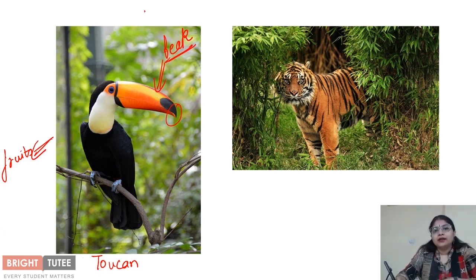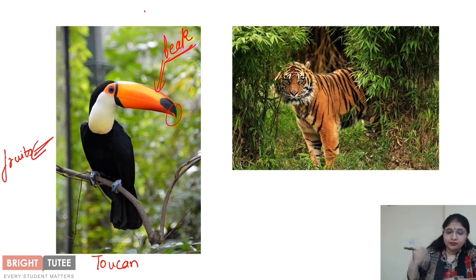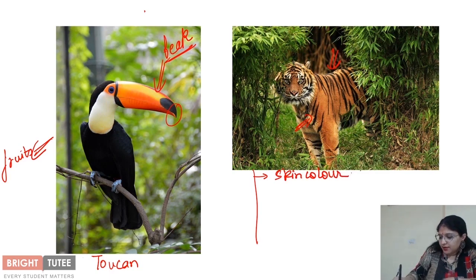If you take another example and look at the tiger, the tiger has this skin or this particular type of fur which helps it in camouflaging, right? So these have the skin color which helps them in camouflaging.